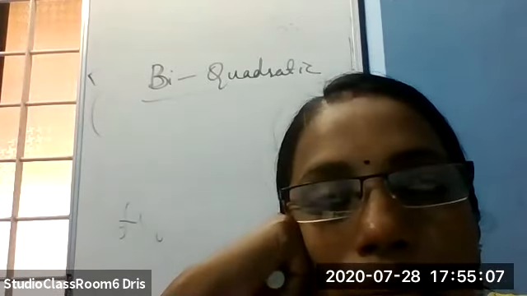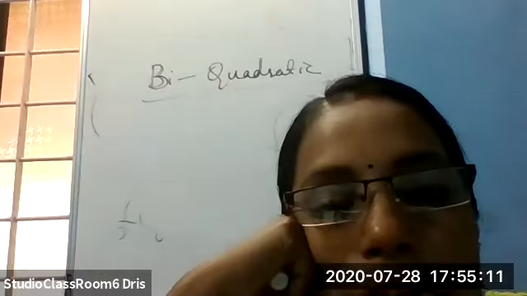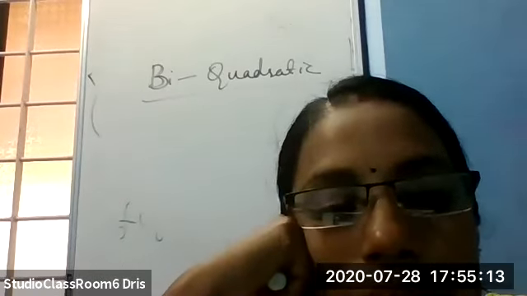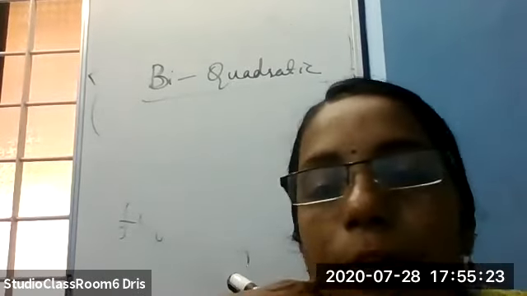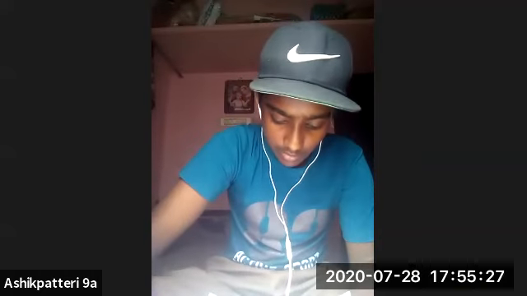Now, do you remember a plus b all square? A square plus 2ab plus b square. And x plus a into x plus b, x square plus a plus b. All these algebraic identities are quadratic polynomials. Okay.